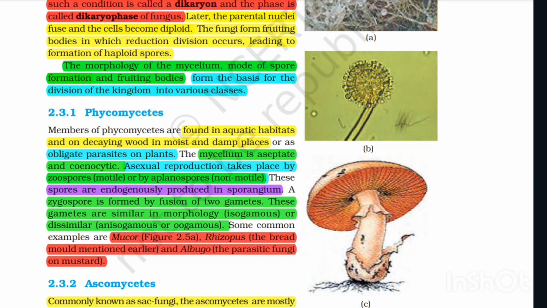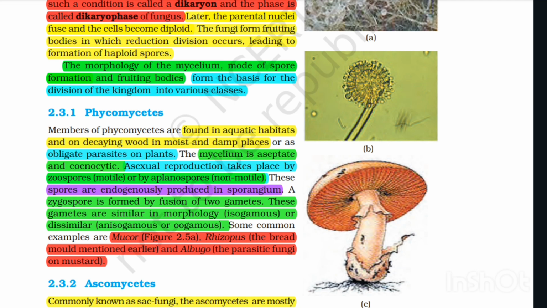kingdom into various classes. 2.3.1 Phycomycetes. Members of Phycomycetes are found in aquatic habitats and on decaying wood, in moist and damp places, or as obligate parasites on plants. The mycelium is aseptate and coenocytic. Asexual reproduction takes place by zoospores (motile) or by aplanospores (non-motile). These spores are endogenously produced in a sporangium.